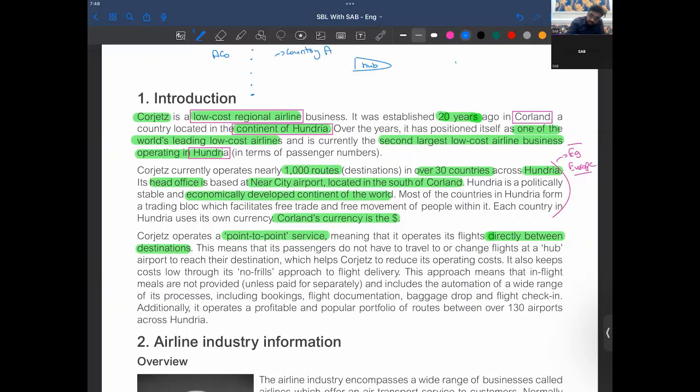So country A is here. Now what the hub airport does is, you put these flights and join them into a hub airport where a single flight is transferred to that country A.